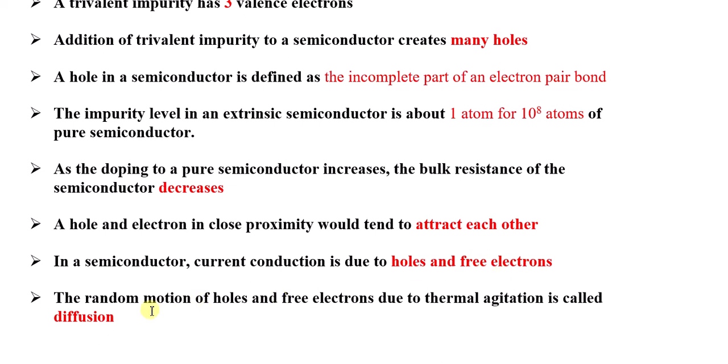The random motion of holes and free electrons due to thermal agitation is called diffusion. Diffusion is nothing but the movement of electrons and holes, a random motion due to thermal agitation. If we apply heat to a semiconductor, there will be random motion of free electrons and holes, and that is nothing but diffusion.